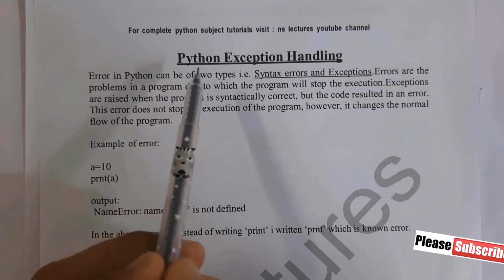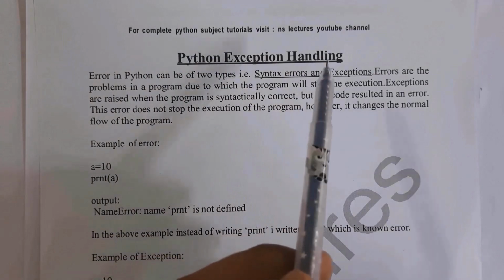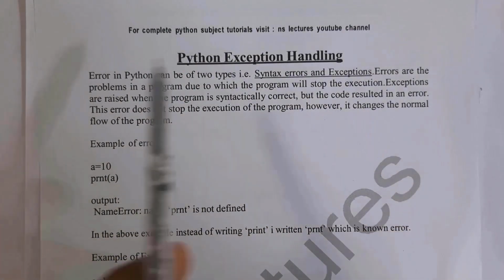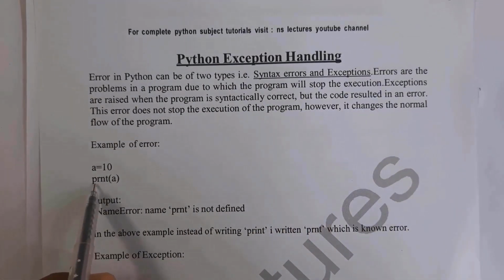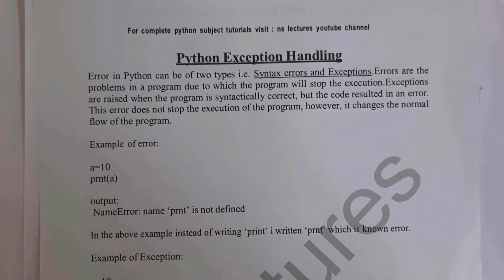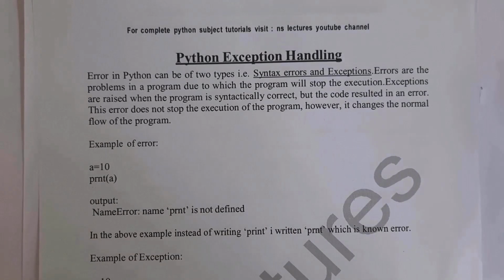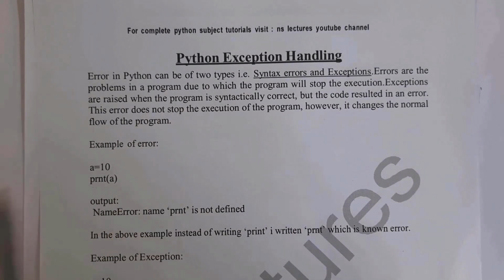Errors in Python can be of two types. One is syntax error and the next one is exceptions. Errors are the problems in a program due to which the program will stop execution. I written here print of a. So this is known as a syntax error. Whenever a syntax error occurs, then this program will stop execution.